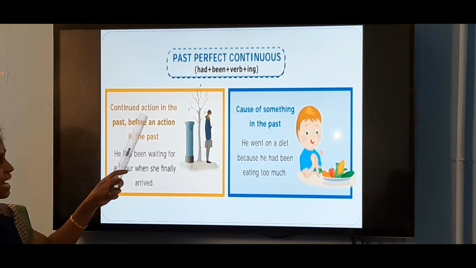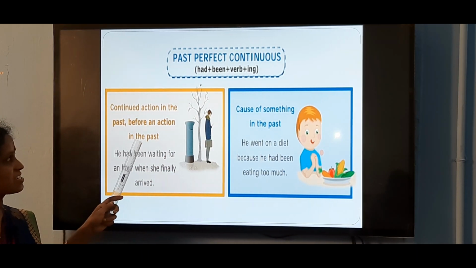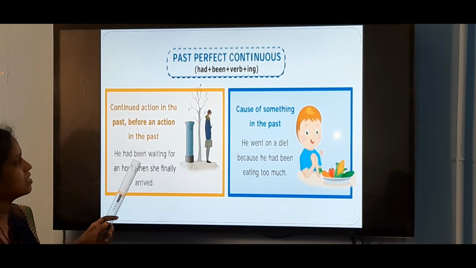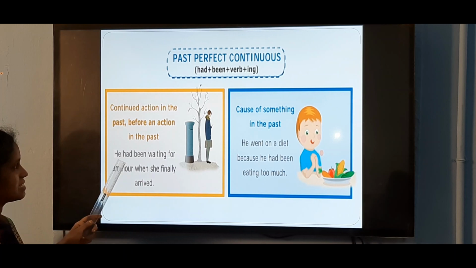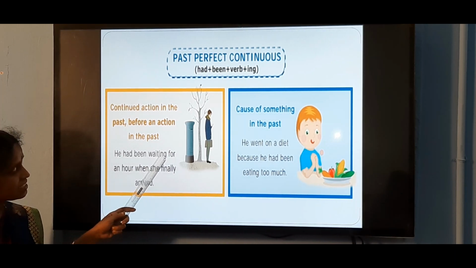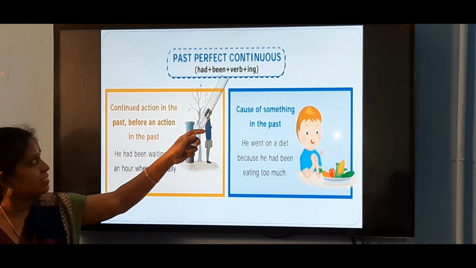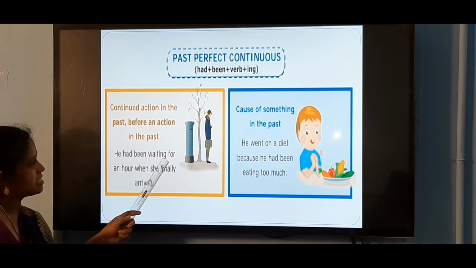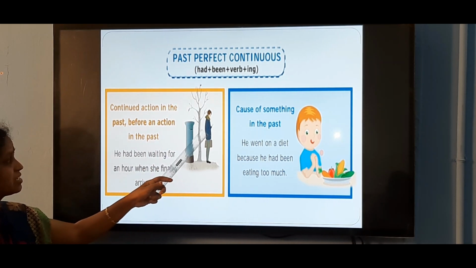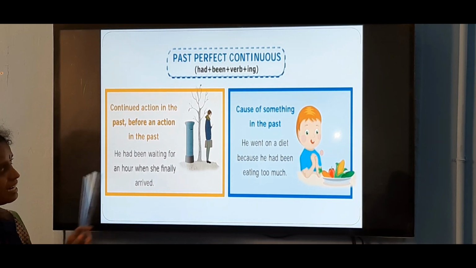For a continued action in the past, before another action in the past, we use the past perfect continuous tense. He had been waiting for an hour when she finally arrived.